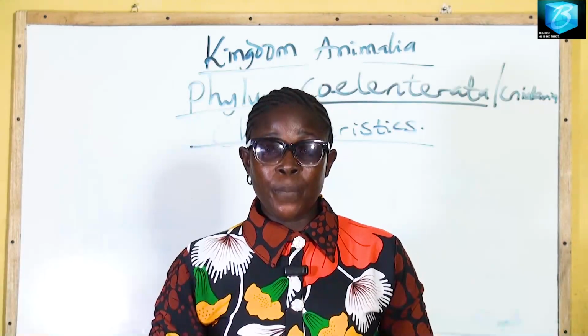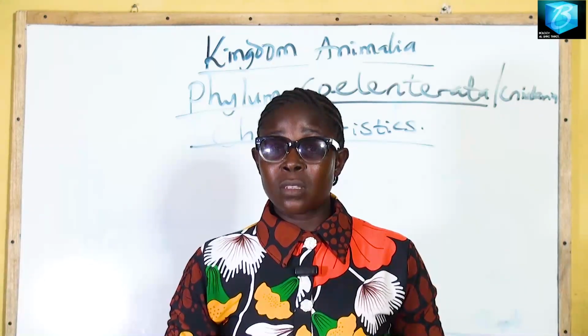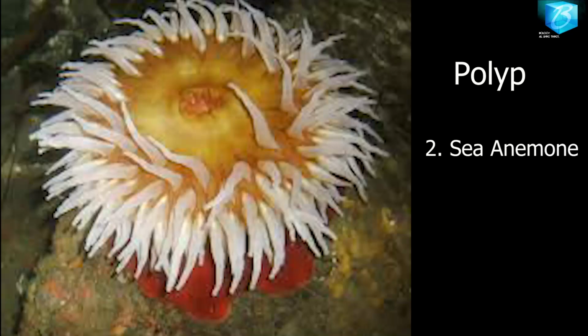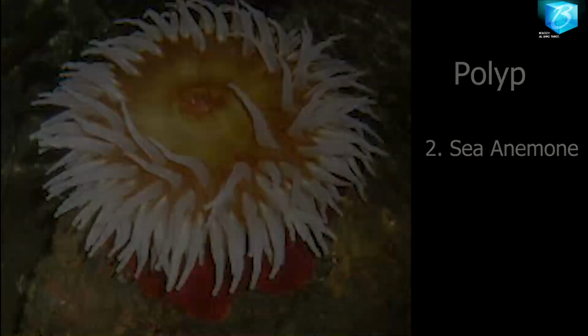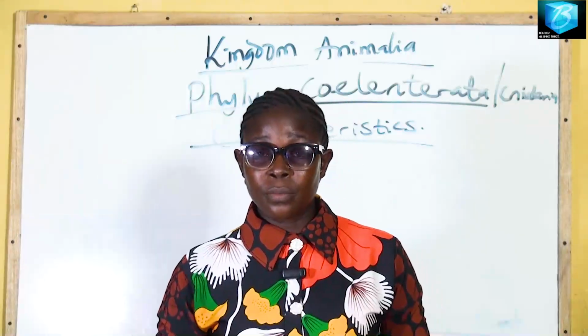Number 2, the polyp. The polyp looks cylindrical. An example of that is the hydra, and we commonly have the sea anemone. Other examples of animals in this phylum are Obelia, coral, and so on.